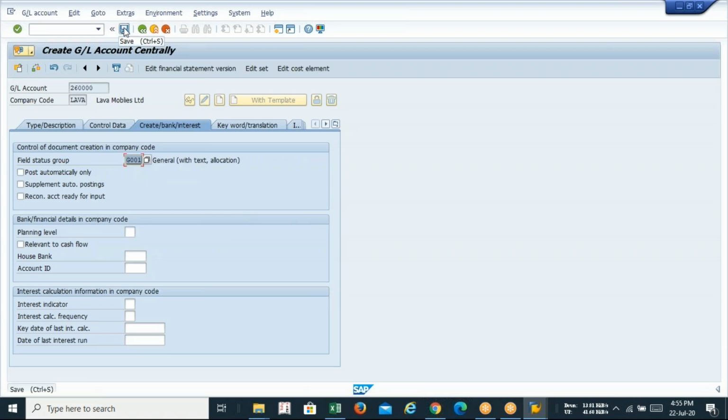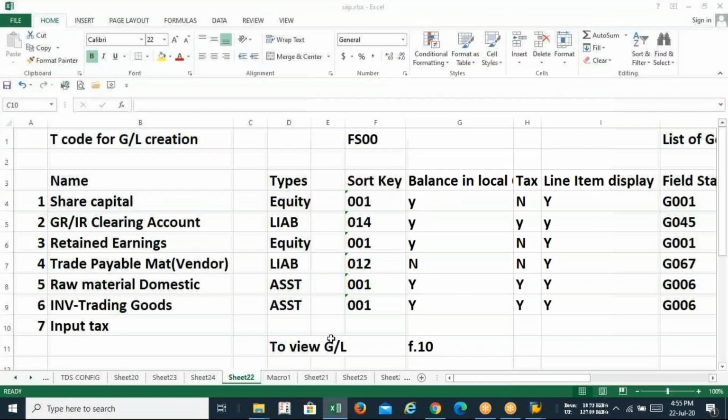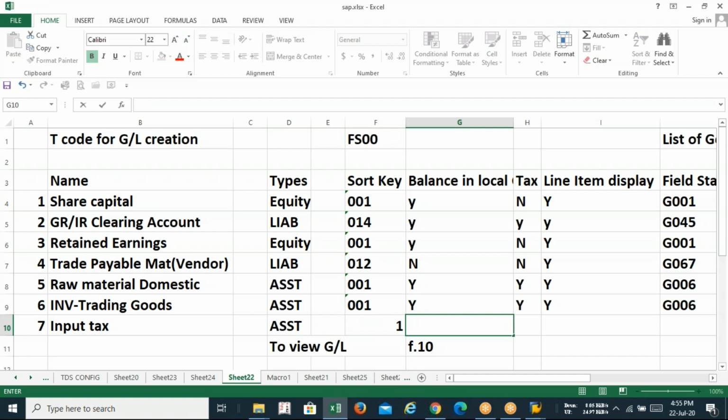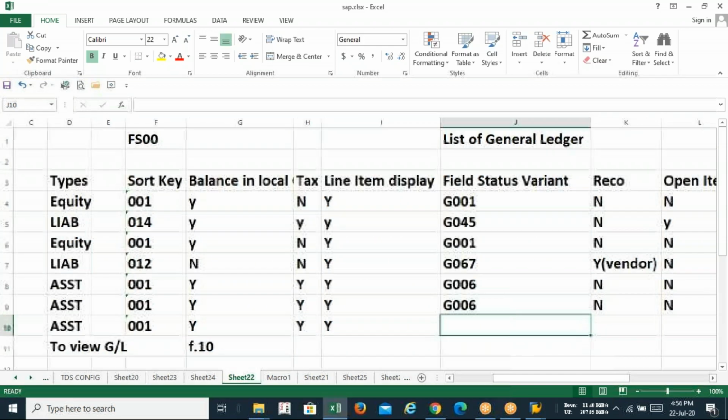Enter and save. Okay. So take the guideline. It's coming under asset. Okay. It's 001. Yes, balance in local currency. It will be Y. It will also be Y. G001.